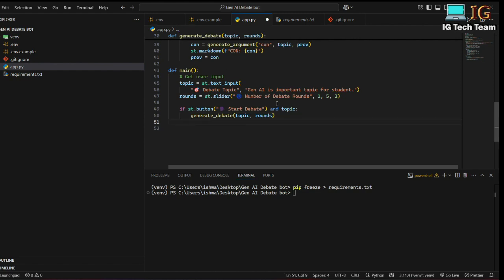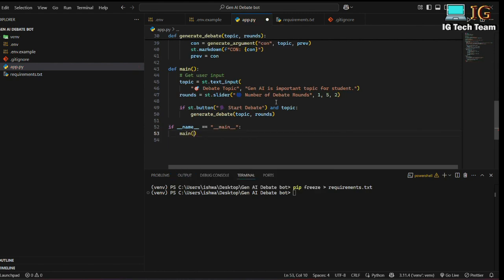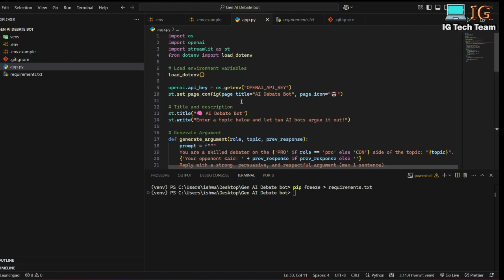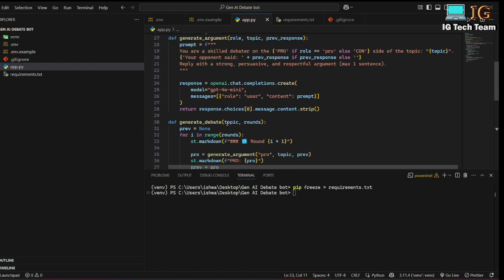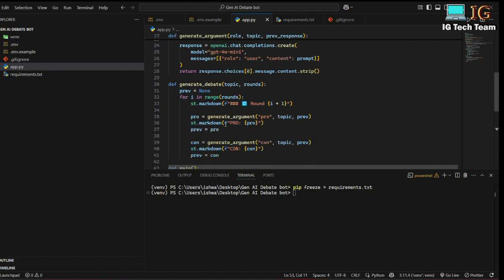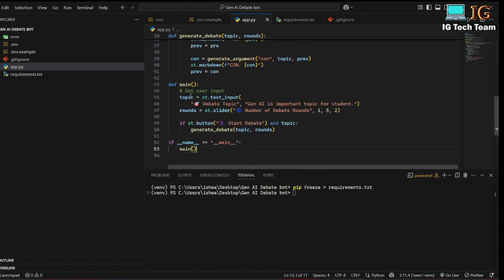Now I have to call this main function. So I have to write if name equals main. By default convention I have to call this main function. So the code is very easy. First of all, I have generated the argument and I have generated debate for both pro and con side, and in the main function I will be taking user input for this topic and for this round, and there are some default value provided. So this is the default value for topic and this is the default value for rounds, and if I click the start debate button, it will generate the debate.